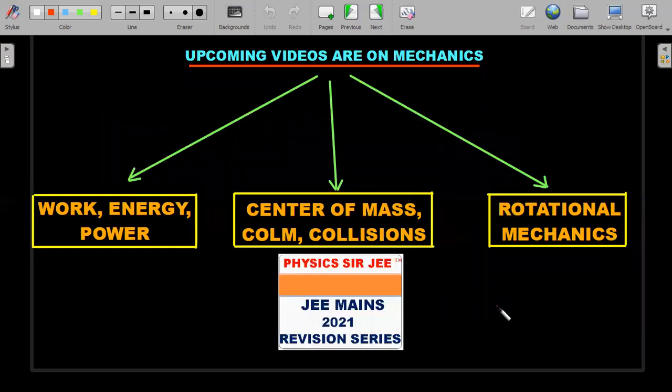In the upcoming videos, I have put a pause on mechanics. I think we already did kinematics, Newton's laws and circular motion. So the next topic video would be work, power, energy, and then center of mass and collisions. I want to combine these two into one video. That's my initial effort. If I can't combine it, and if there are many questions and concepts, I'll split it.